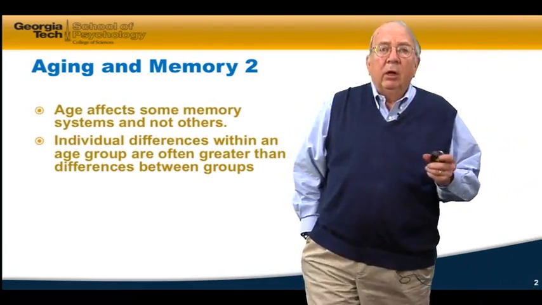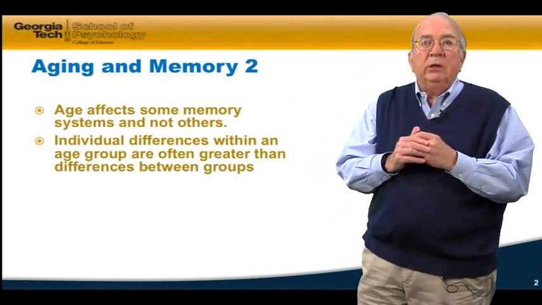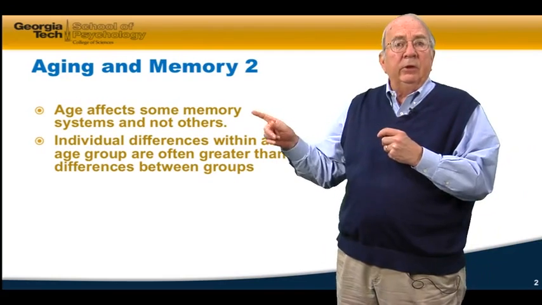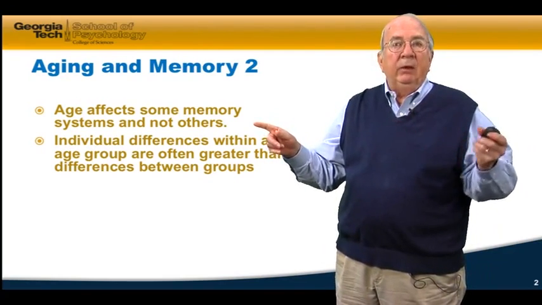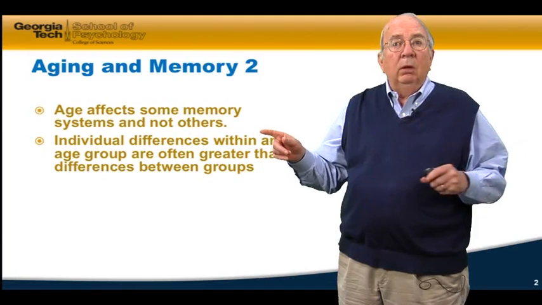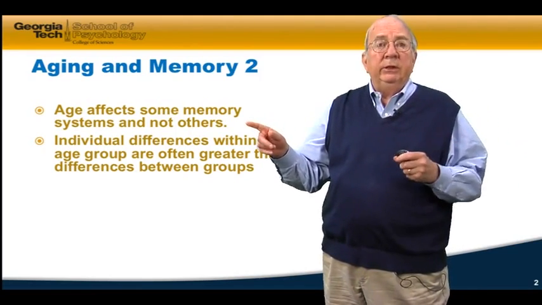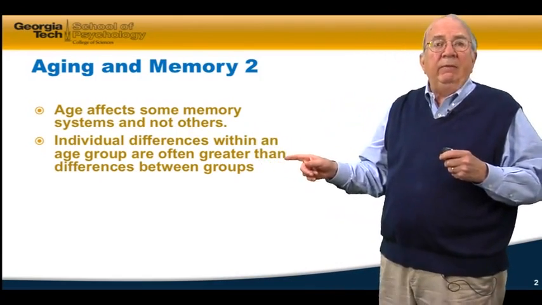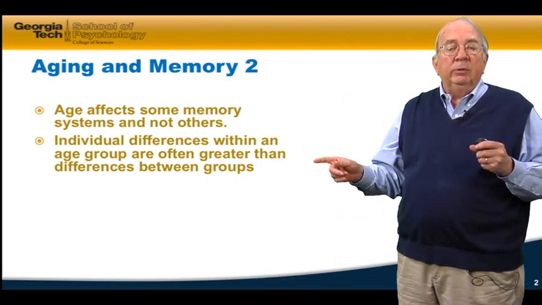In the last video, we started talking about aging and memory, and we talked about two conclusions that we've reached about aging and memory. First, that age affects some memory systems and not others, episodic and working memory, but not procedural memory, semantic memory, or implicit memory. In fact, semantic memory often shows increases. And we found that individual differences within an age group are often greater than differences between age groups.